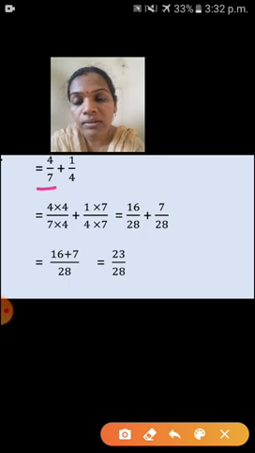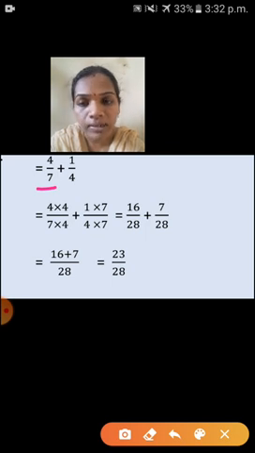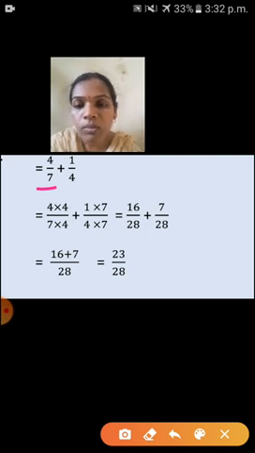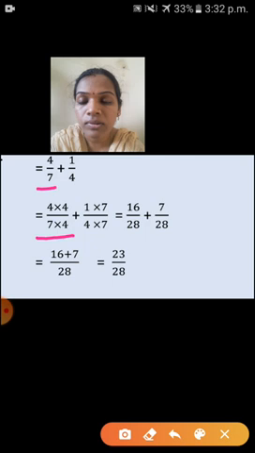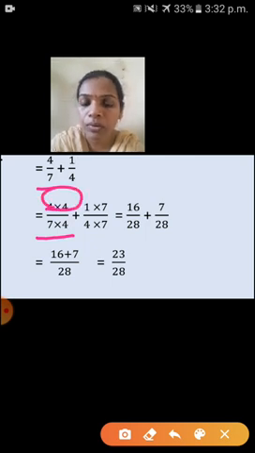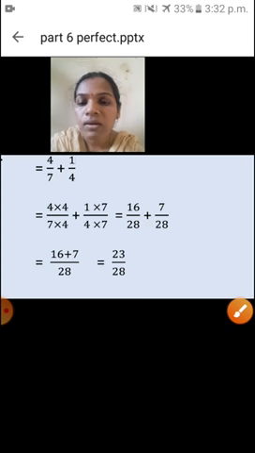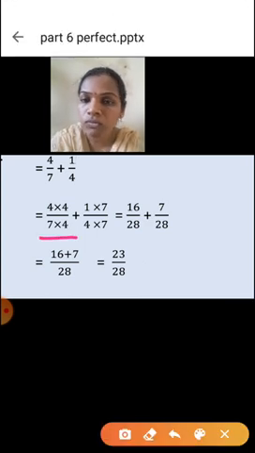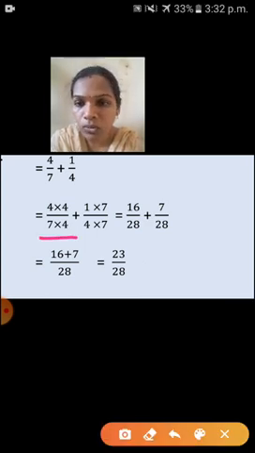We have to convert this 7 into 28. So you have to use the seventh table: 7 fours are 28. So we have to multiply with 4, and the same number you have to multiply with the numerator also. So here the first one is 4 into 4 over 7 into 4.